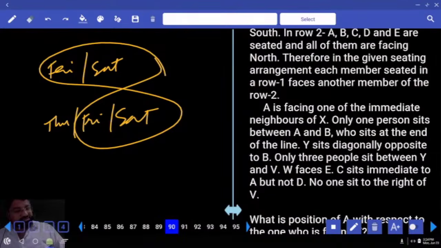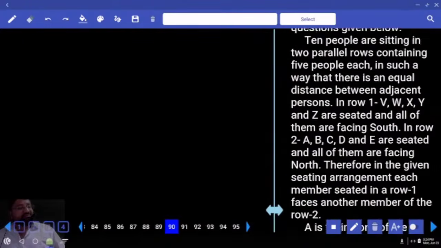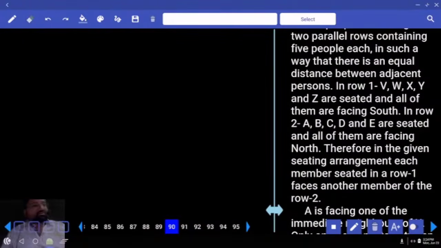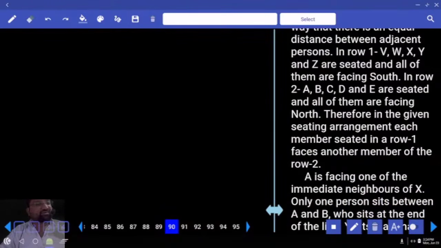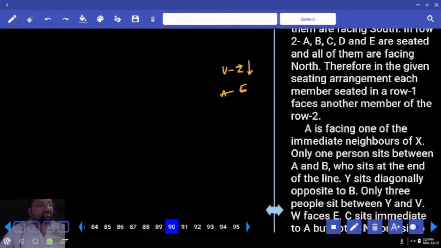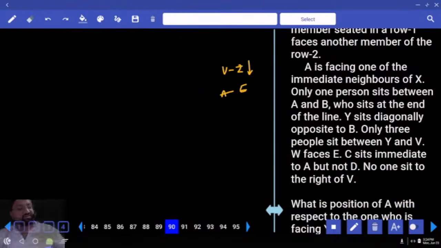Done? Question number 90. 10 people sitting in 2 parallel rows containing 5, in such a way that the distance between the adjacent persons will be the same. Row 1, V, W, X, Y, Z, all of them facing south. Row 2, A, B, C, D, E, all of them facing north. Therefore, in the given arrangement, each member seated in row 1 faces another member of row 2. A is facing one of the immediate neighbors of X. Then?